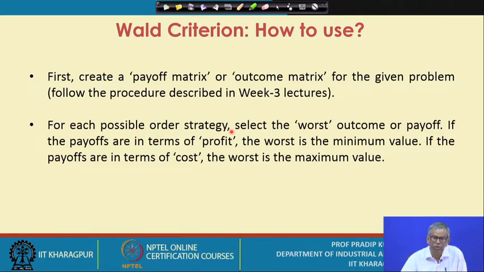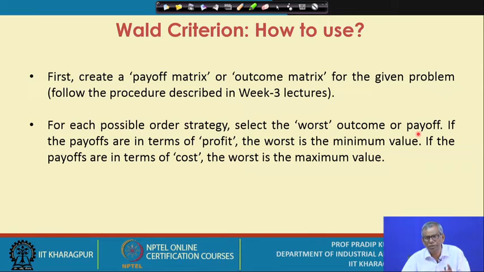For each possible order strategy, that means each possible order quantity, select the worst outcome or payoff. Against a particular order strategy there could be different possible demand levels. Now, against which particular demand level do you get the worst outcome or payoff? If it is in terms of profit, obviously you search for that demand level for which you get the minimum payoff, that means the minimum profit.